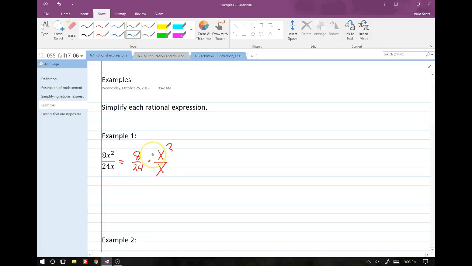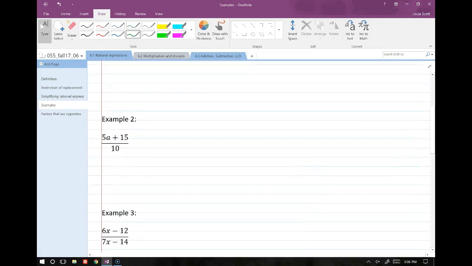The 8 over 24 splits up into 1/3, right? And then the x squared over x, we get to cancel one factor of x in each, and then we get x left. So 1/3 x is what we do when we simplify that.